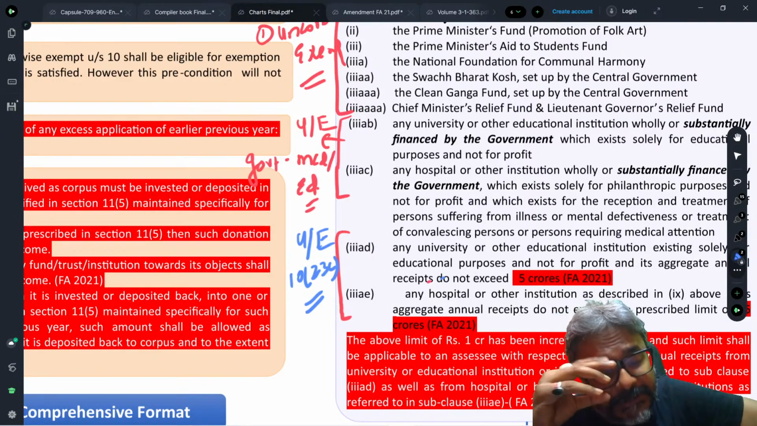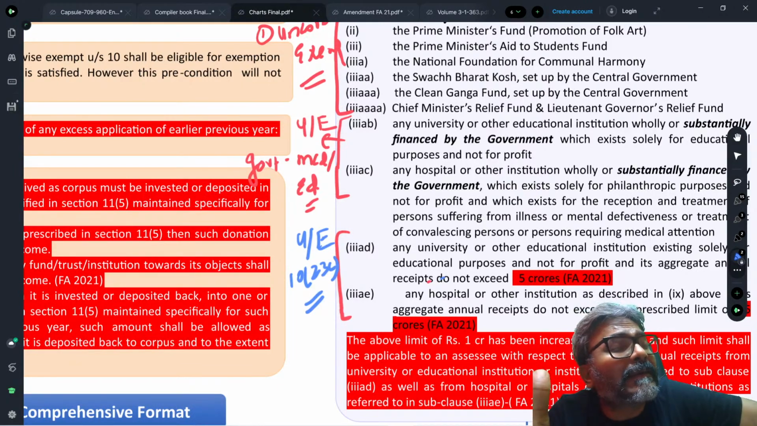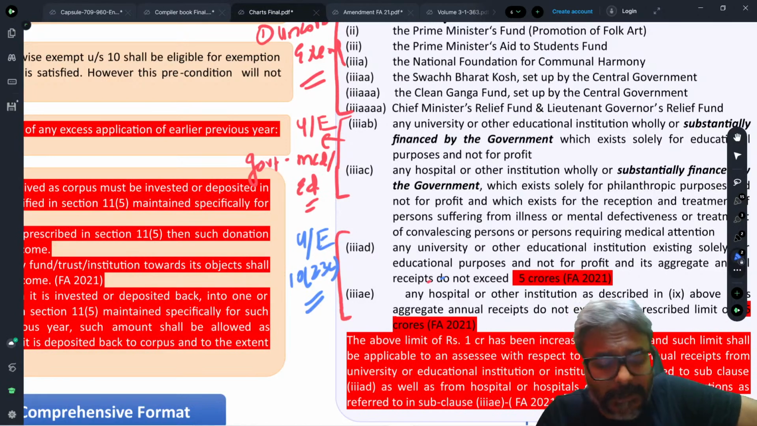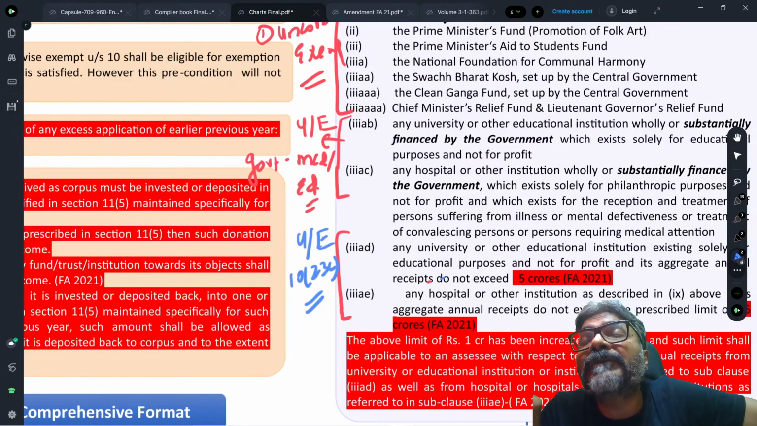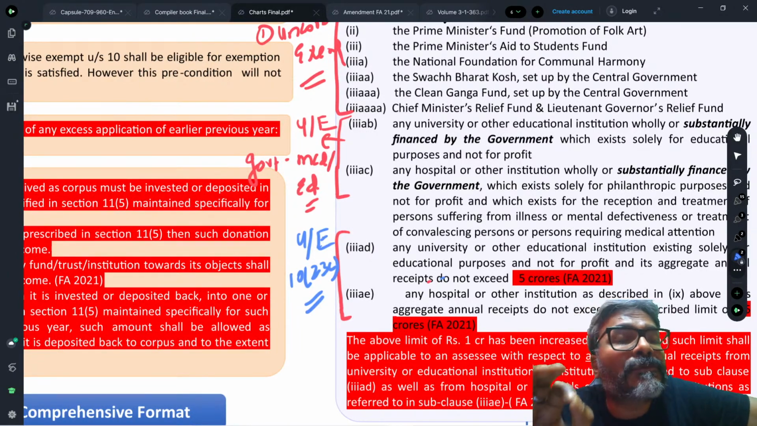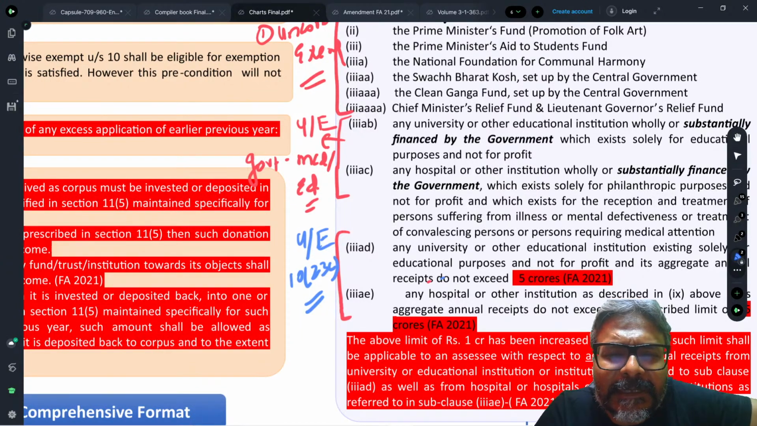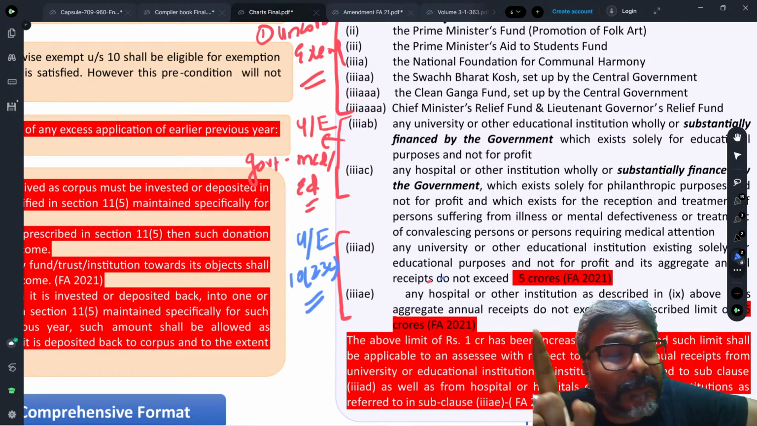What is the same feature? That they should first of all have the turnover criteria. The turnover should not be going beyond rupees 1 crore. And they should exist wholly or solely for the educational or medical purpose, as the case may be. If you satisfy this criteria, students, you will be eligible for the exemption. I hope that all of you are clear with this one. Now the exemption is unconditional.